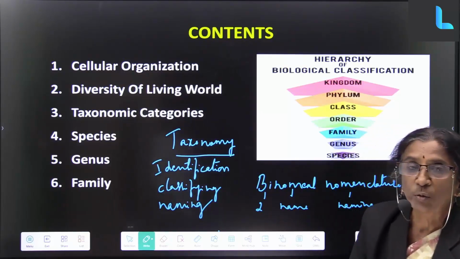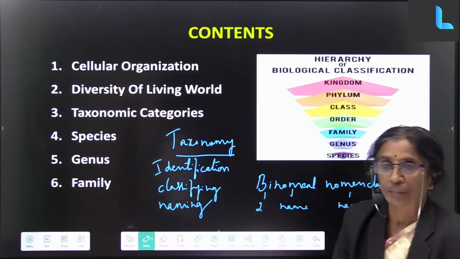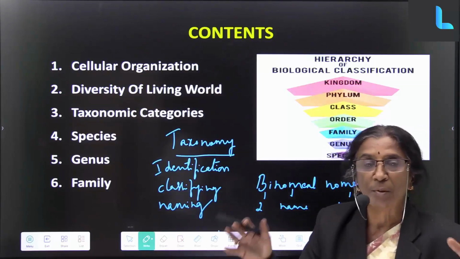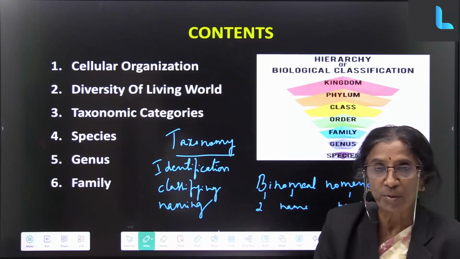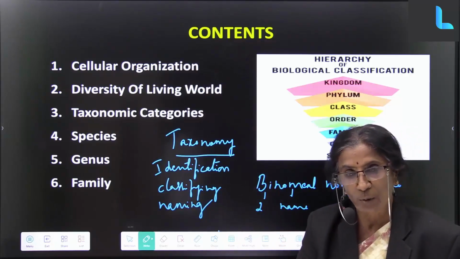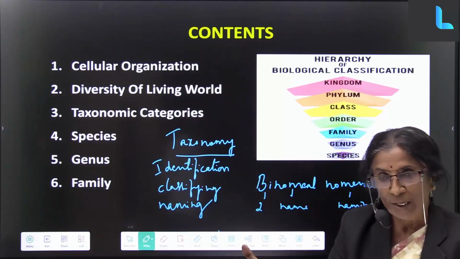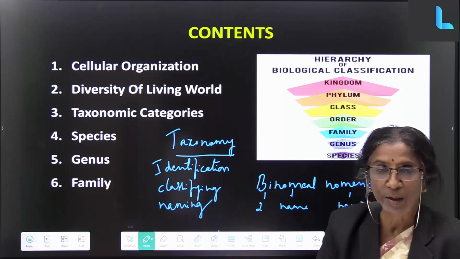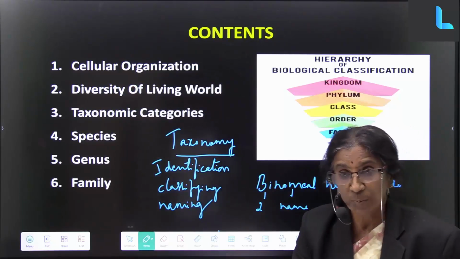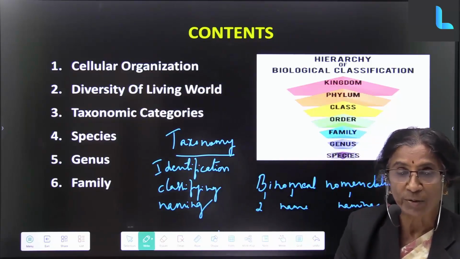So when you name the living beings with two names. Now, we all have seen lots of animals and plants. Of course we know the names. In what language do we know? Either in our own mother tongue or in other Indian languages, or it may be English. But there are many countries which may not speak English or our languages.